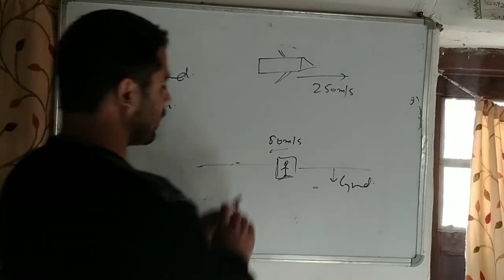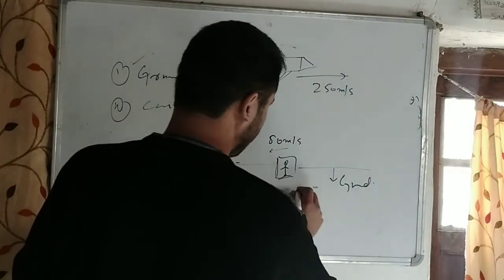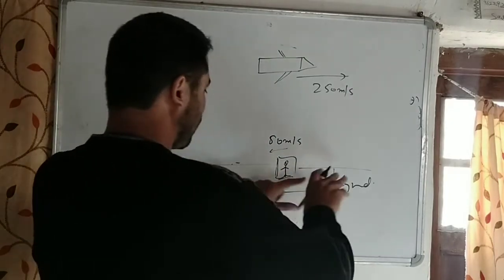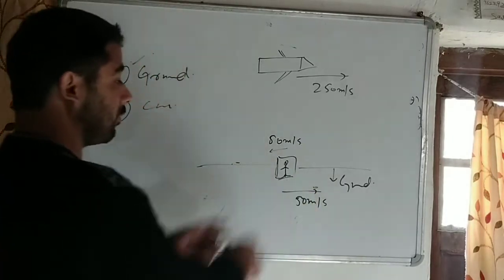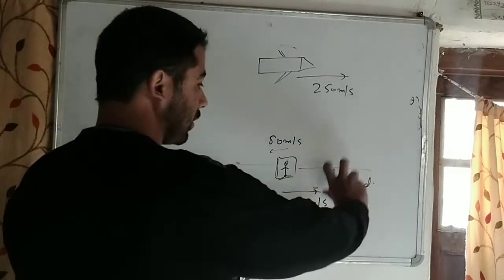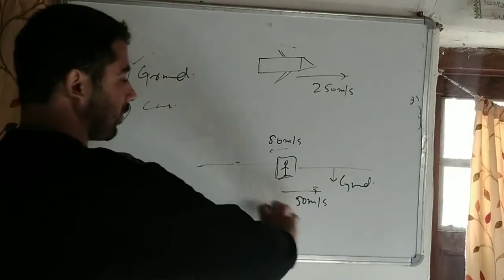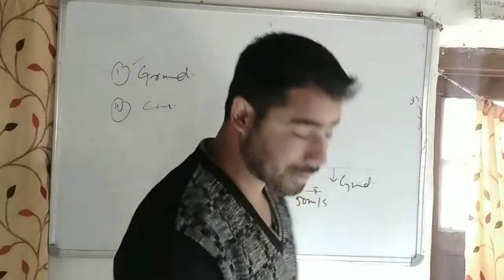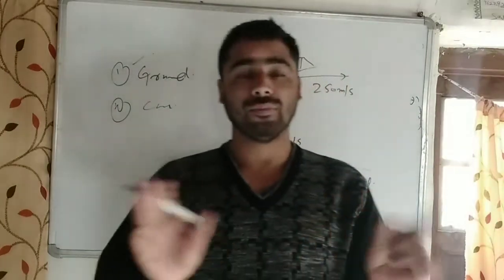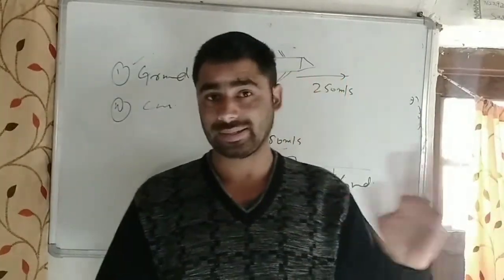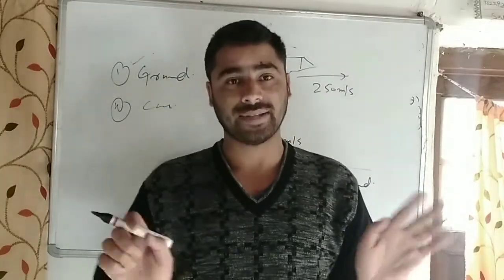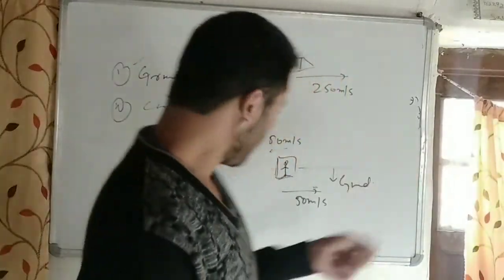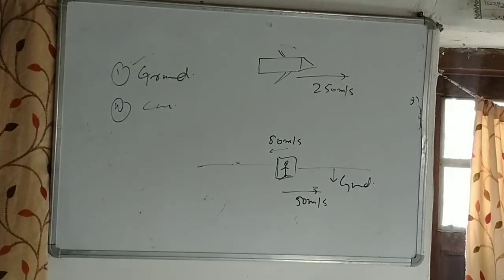Now in the second case, the observer will feel that the ground moves exactly backwards with 50 meters per second. This is what I just mentioned, that the ground will basically move with this much velocity, but in this way. It's our experience that when we are inside any moving vehicle and we see the things around, they just move backwards with the same speed as that of the object, isn't it? So this is where we can feel all this, and it's true indeed.